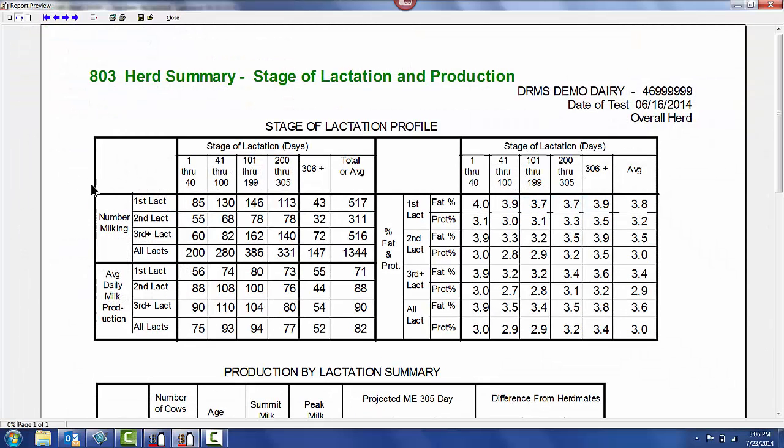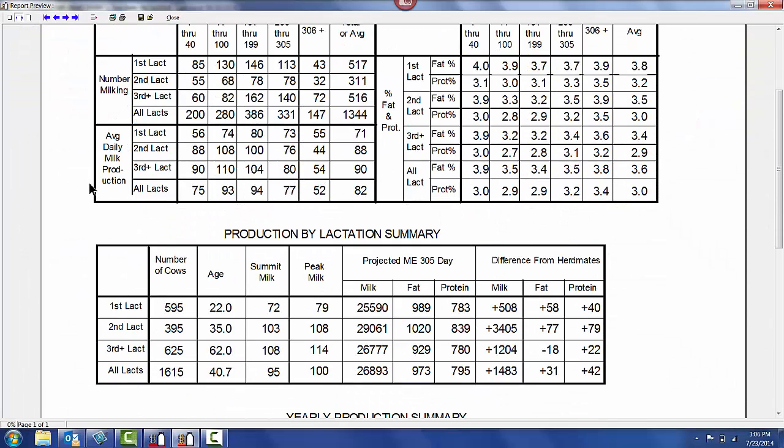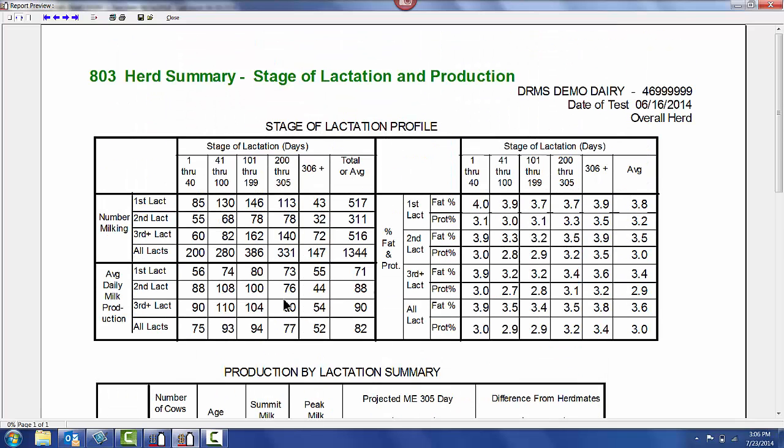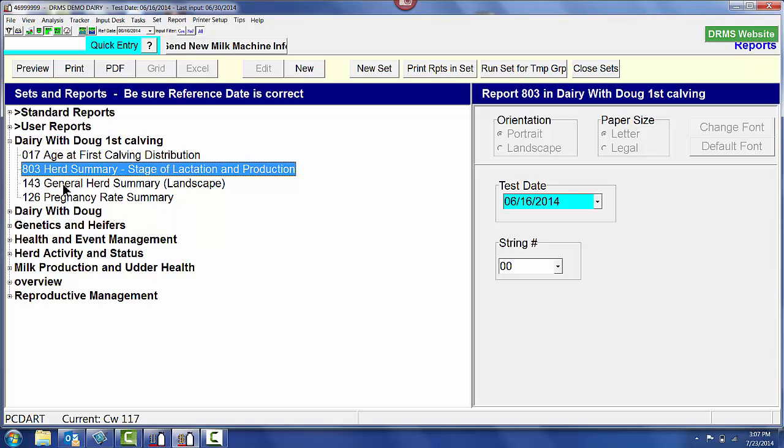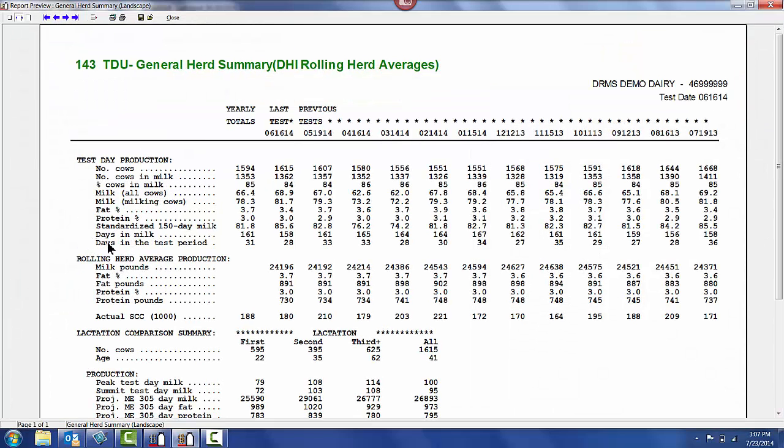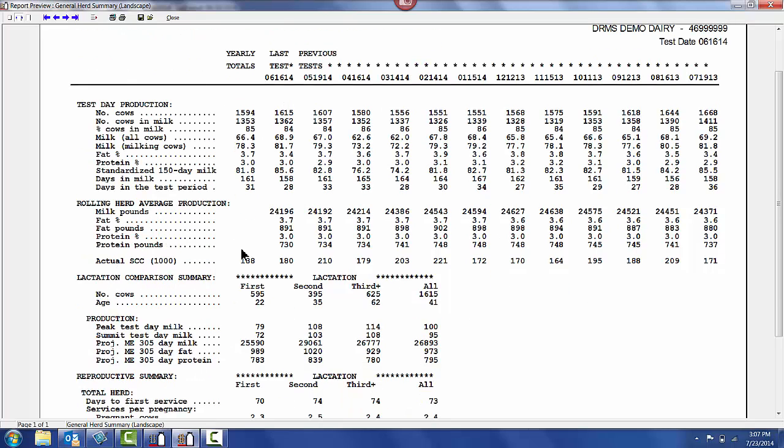This information is also included on the herd summary report that gets printed after each test day. And right here we have the first lactation animal age at calving is 22 months of age, along with some other information that we can see here, whether it be lactation summary or the profile. Another standard report in PCDART called the General Herd Summary has some more information looking back over past test days. And right here in the center of this report we do have the average age of animals for first, second, and third and greater lactation animals.